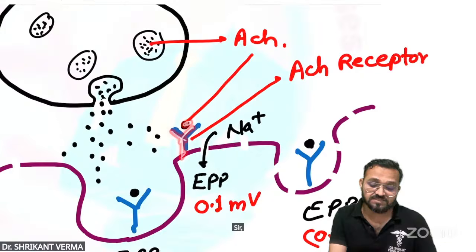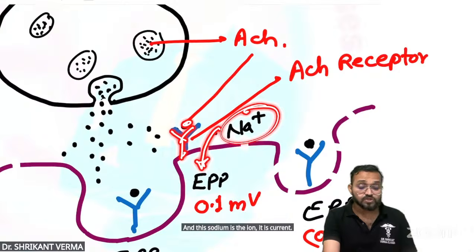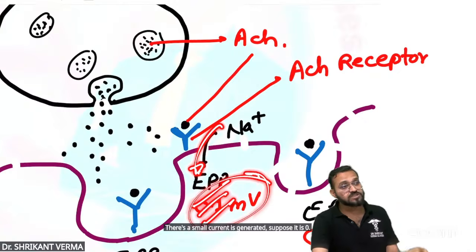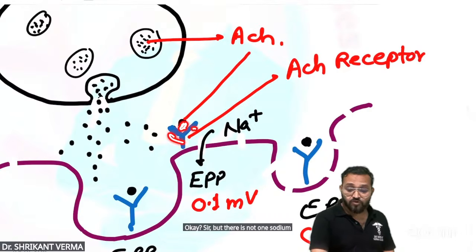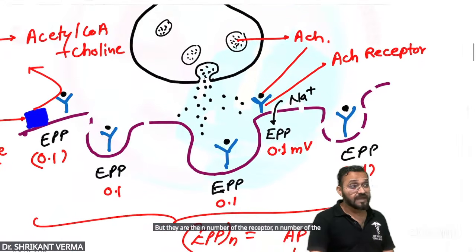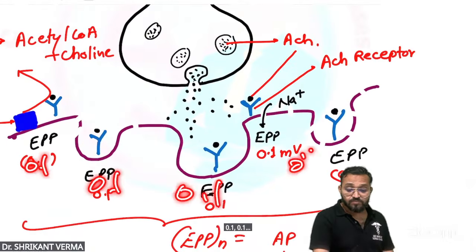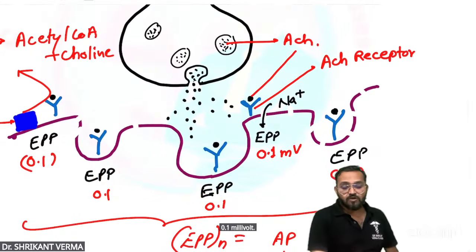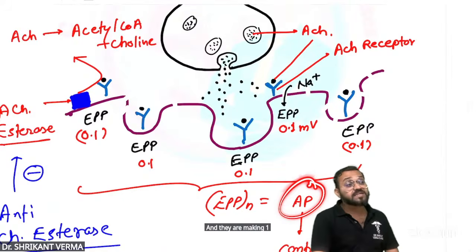There is the influx of sodium, and sodium is an ion, so it is current. When the sodium is coming inside, a small current is generated. Suppose it is 0.1 millivolt, a very small current. But there is not only one receptor, there are n number of receptors and n number of ligands, so all are generating small currents of 0.1, 0.1, 0.1 millivolt. Now all these are fusing together and making one big current, that is the action potential.